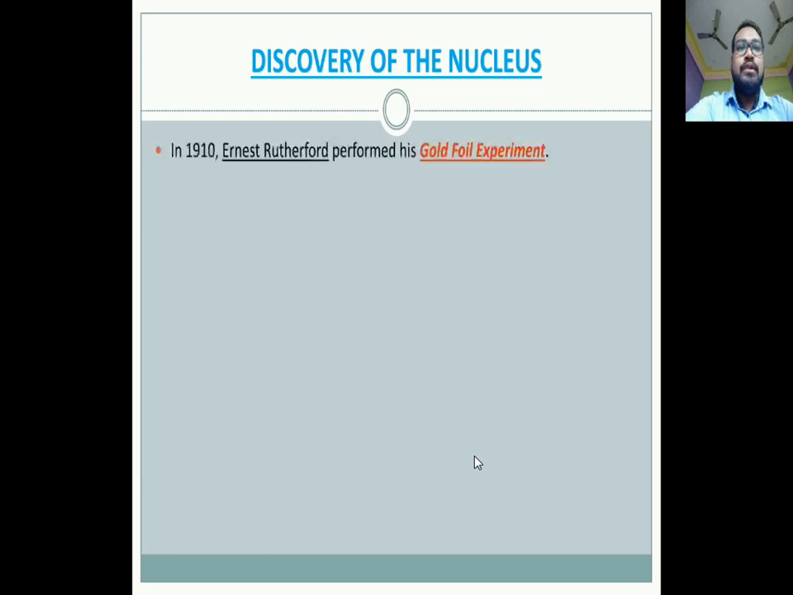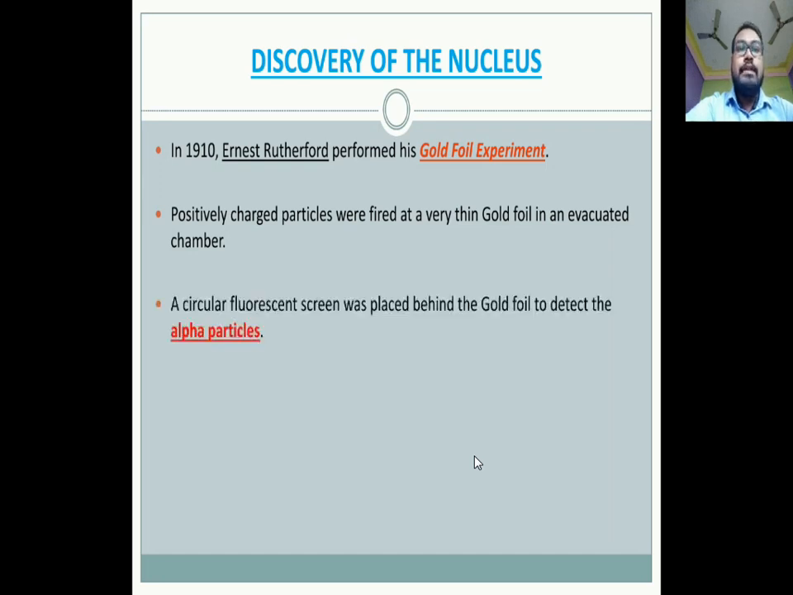See the first point. In the year 1910, Ernest Rutherford from New Zealand performed his famous gold foil experiment under the guidance of J. Thomson. He set up an experiment where positively charged particles were fired at a very thin gold foil in an evacuated chamber. Next, a circular fluorescent screen was placed behind the gold foil to detect the alpha particles.